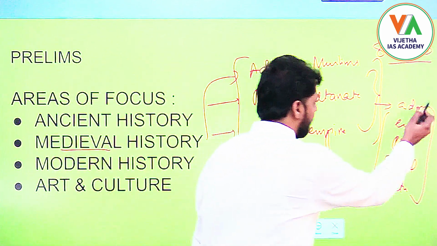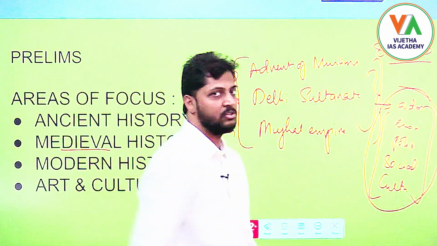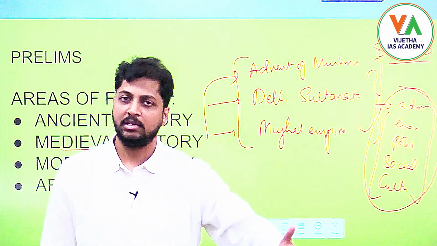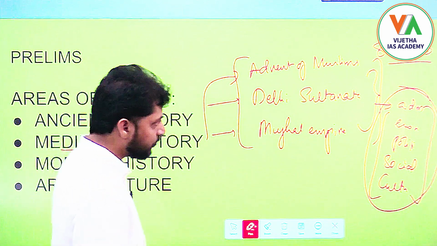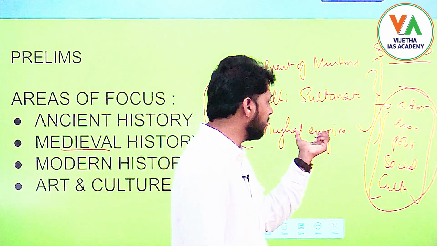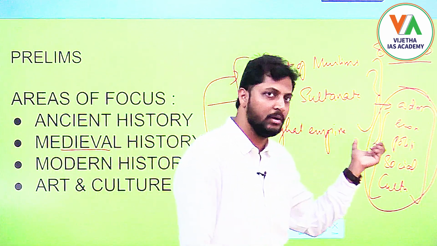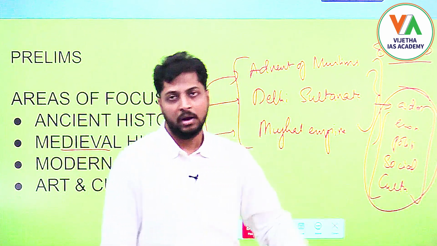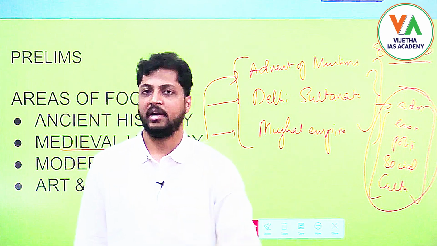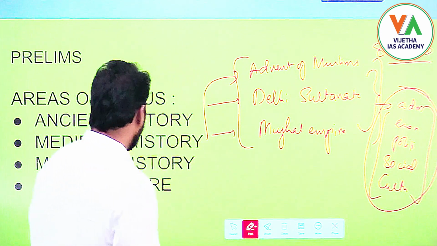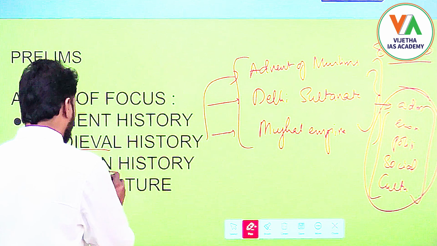Only these are the areas, and the rest can be easily skipped. So with respect to the Delhi Sultanate and Mughal Empire, you focus only on administration, their economies, their social aspects and cultural aspects, right? And that is all about medieval India.